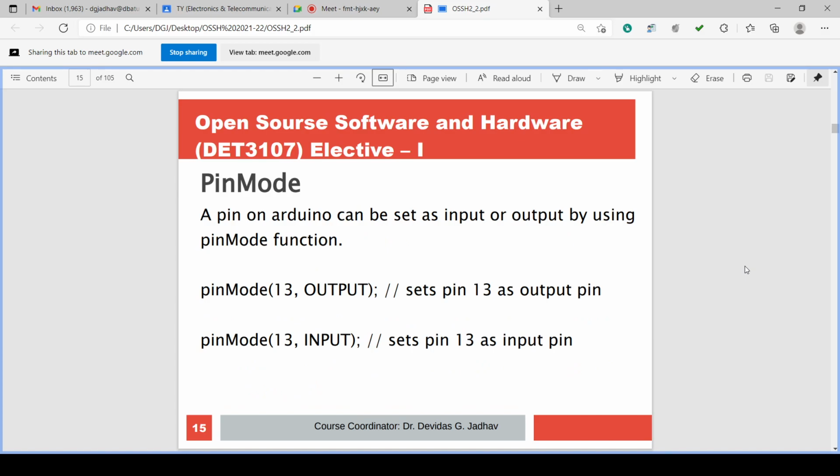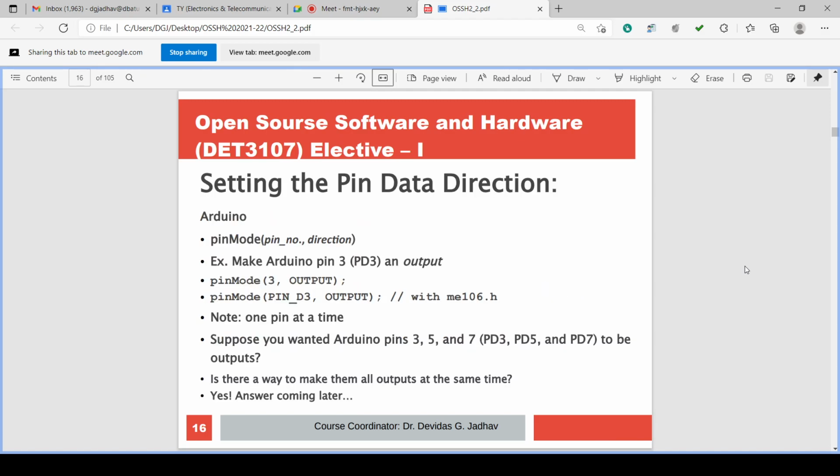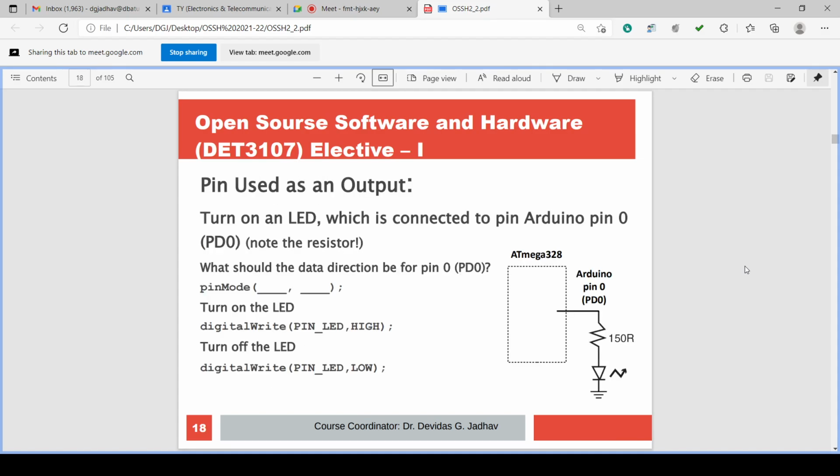Then we have seen the pin mode. It defines the direction of the pin, input or output. Then examples we have seen. Then pin voltages we have seen in case of TTL and in case of CMOS: 5 volt, 0 volt, or 3.3 volt, 0 volt for high and low logic.